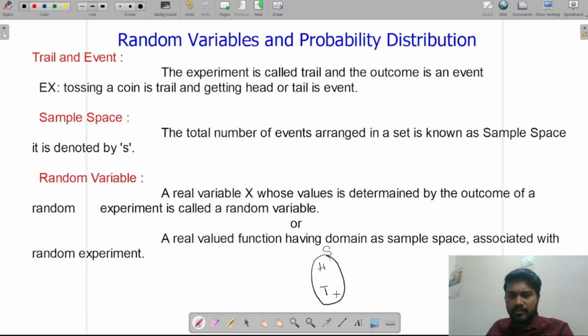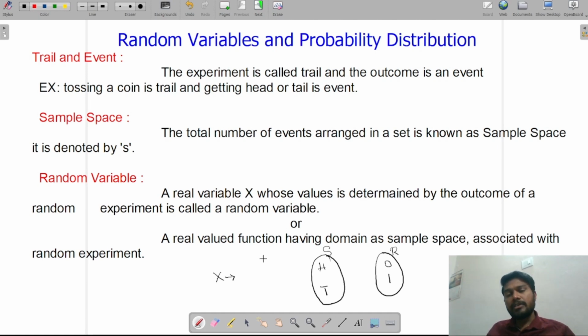So what is meant by random variable? I'm taking a random variable with values 0, 1, 2, 3, which is associated with a real number, right? X is a real variable.